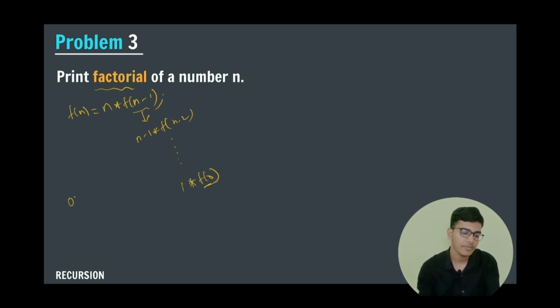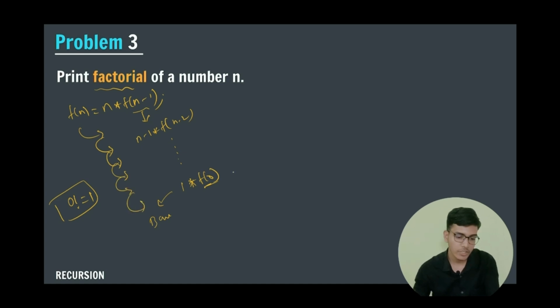We already know that factorial of 0 is equal to 1, and this will become my base case. This function call will continuously take place until I get my base case. After it, I will calculate the factorial while returning control to my previous functions. This is how the concept of calculating the factorial of a given number works. Now let me write a pseudocode of this question.